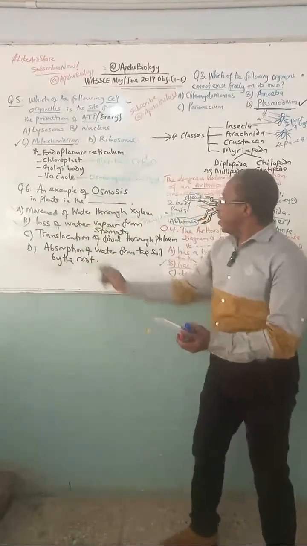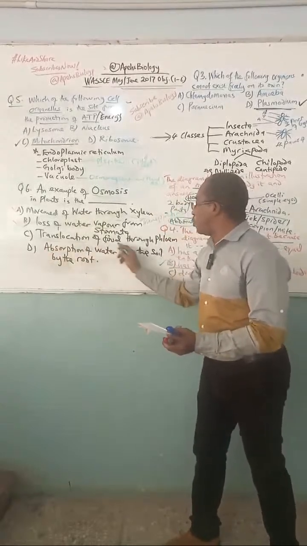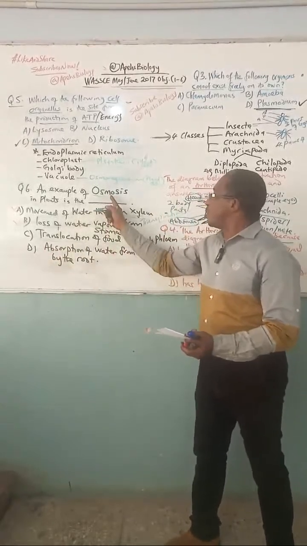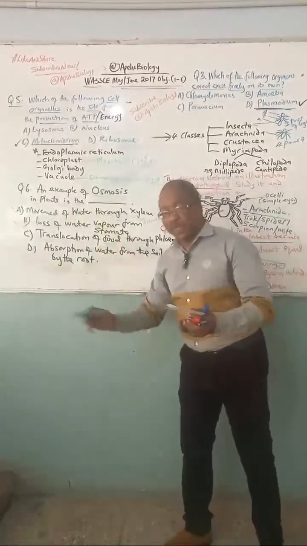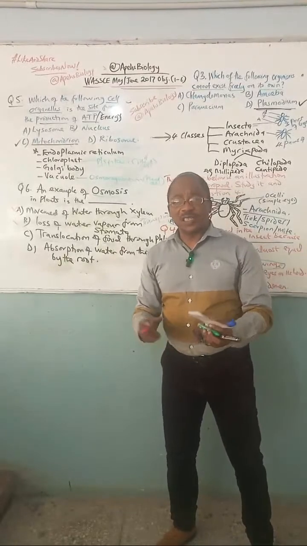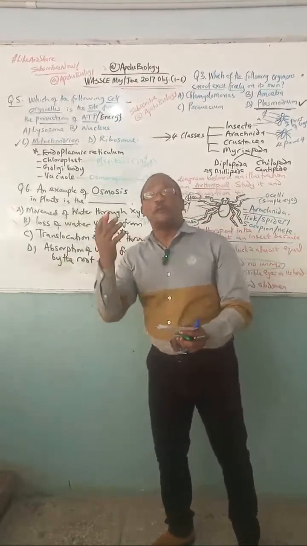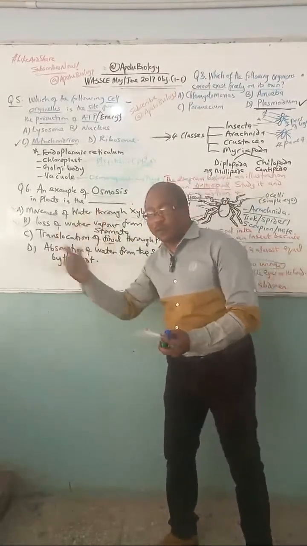The next one, translocation. Look at the biological word, translocation. Translocation of food. Has osmosis got anything to do with food? The answer is no. So this cannot even be. The word translocation is connected with transportation of food. The food here is the glucose that was manufactured in the plant.